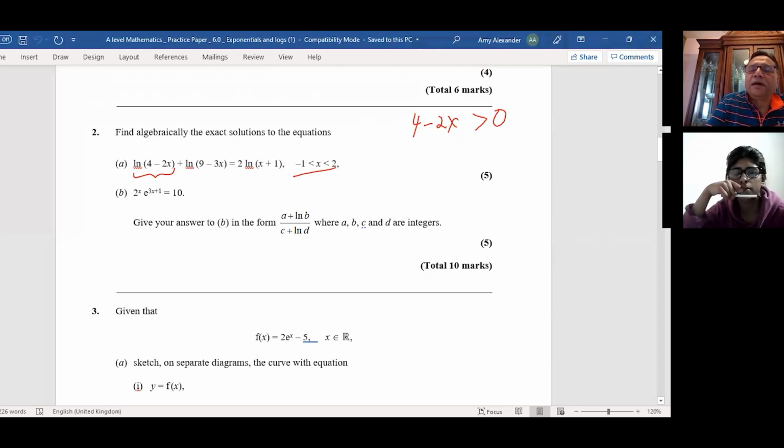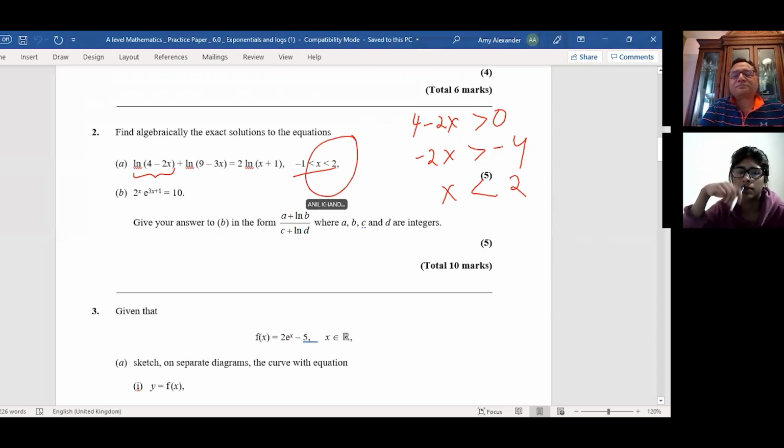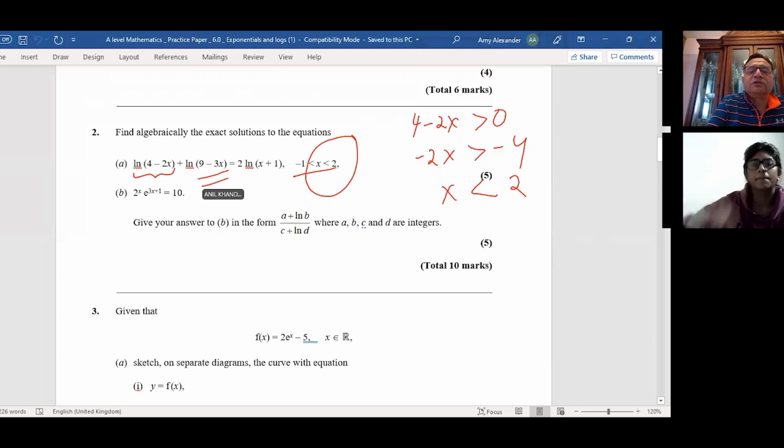So we have minus 2x is greater than minus 4. So we'll divide by minus 2. The sign will change here, correct? And you get x less than 2. Do you see that? But if you did the same for 9 minus 3x, you'll get your domain, which is x less than 3, right? 9 minus 3x will give you another domain, right? Yeah, so why can't it be 3?